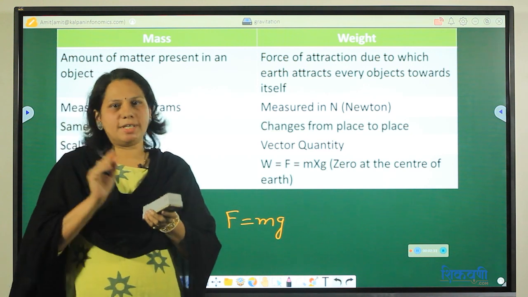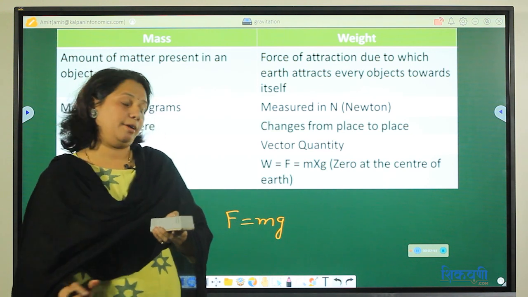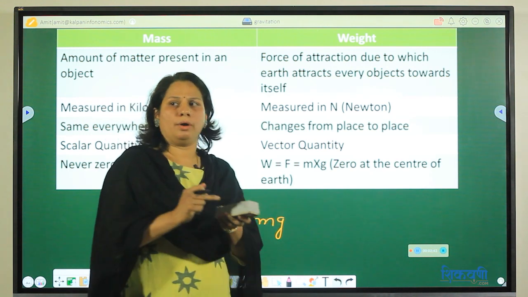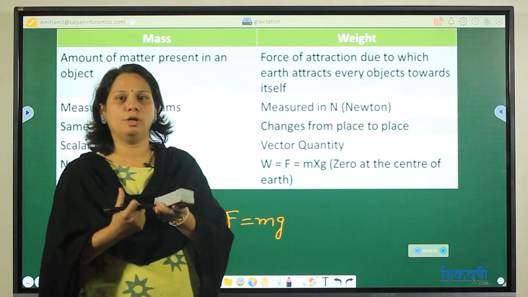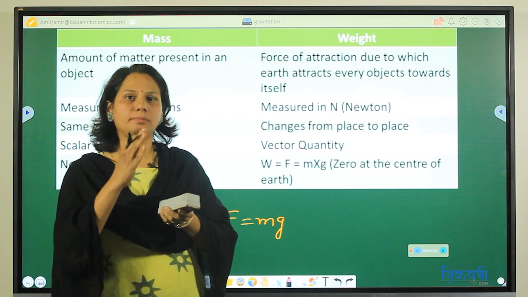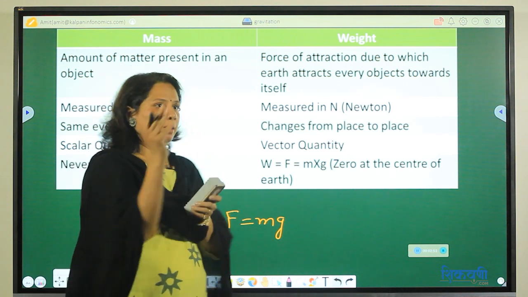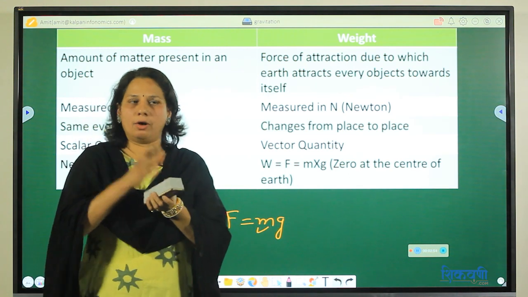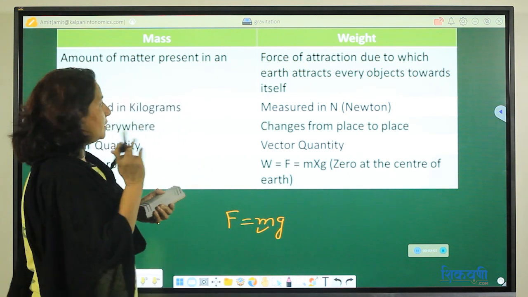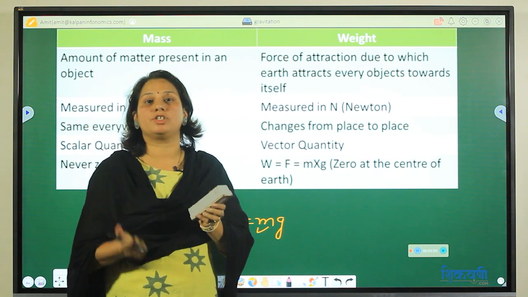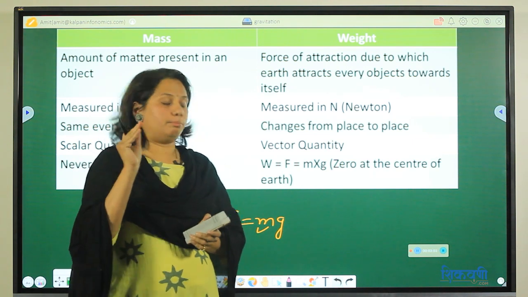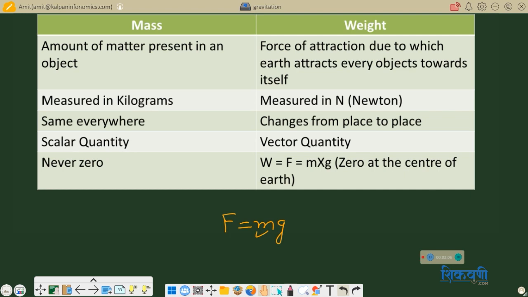So F is equal to mg, that we know from 9th standard. But this weight means what? Weight means the gravitational force acting on any object. Here m is the mass of that object, which we have discussed, and g means gravitational acceleration due to earth. g we know, correct? It is 9.8. Means whenever I multiply the mass of that object with g, I will get weight.